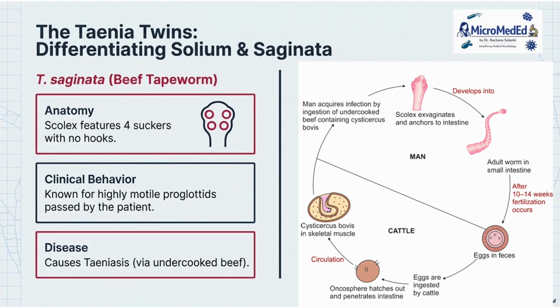Now let's check the life cycle of both of these. Basically, in Taenia saginata and solium, the adult worm is present in humans, which releases eggs in the feces. The eggs will be ingested by the cattle, and there will be Cysticercus bovis, because the oncosphere hatches out. Cysticercus bovis is present in the skeletal muscle. When men ingest this undercooked beef, they will get the infection that is called taeniasis.